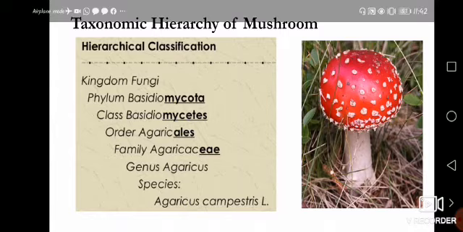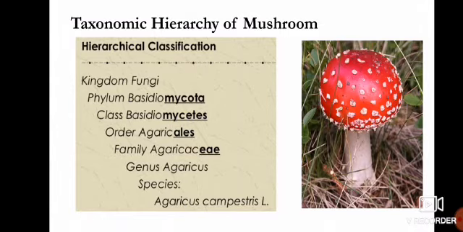Now its hierarchy of mushroom. Its kingdom is Fungi. Phylum is Basidiomycota. Class is Basidiomycetes. Order is Agaricales. Family is Agaricaceae. Genus is Agaricus and species is Agaricus campestris. So it means that the scientific name of mushroom is Agaricus campestris.